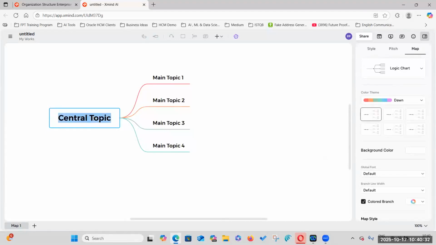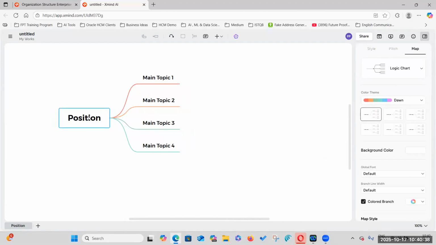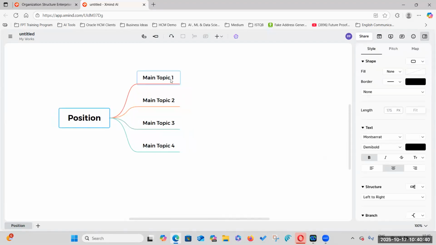So what are the important points? I'll ask one by one. Position. Okay. Ayushman, when you remember position, what is the first thing you will remember? One important point. Ayushman, are you there?